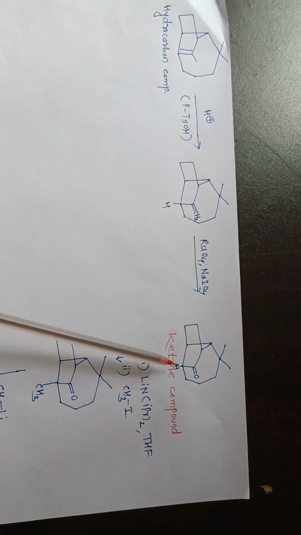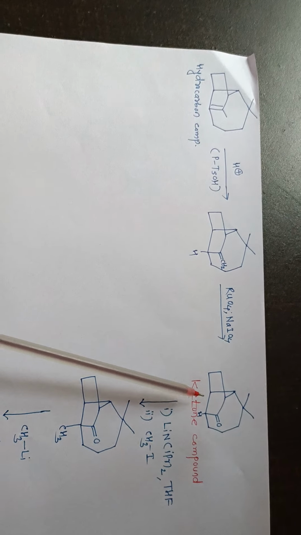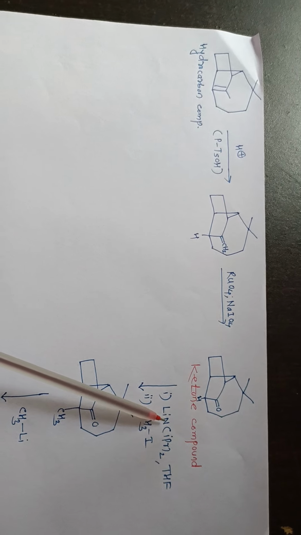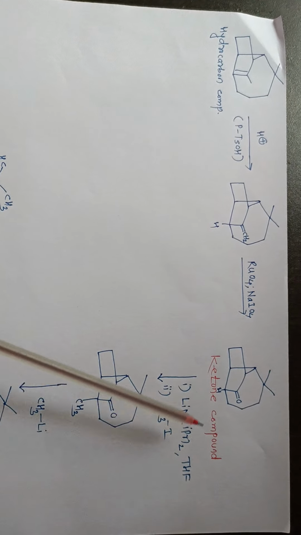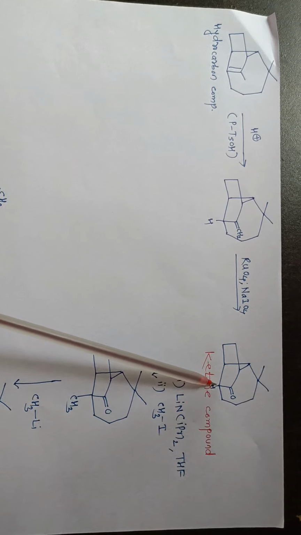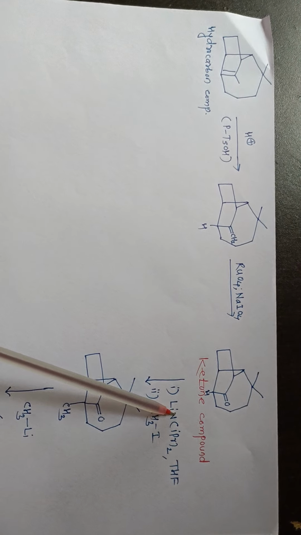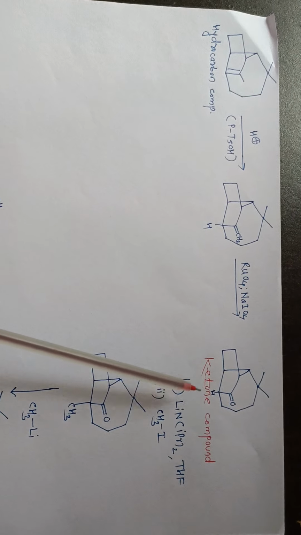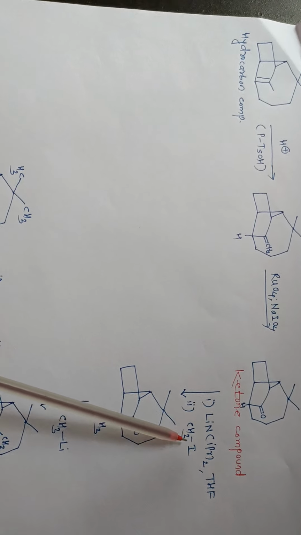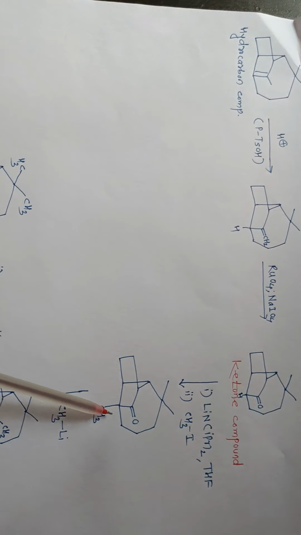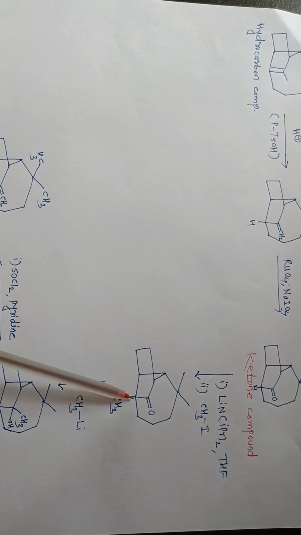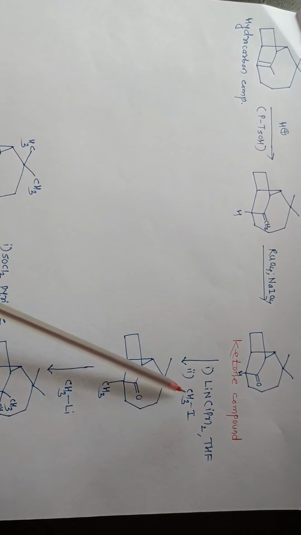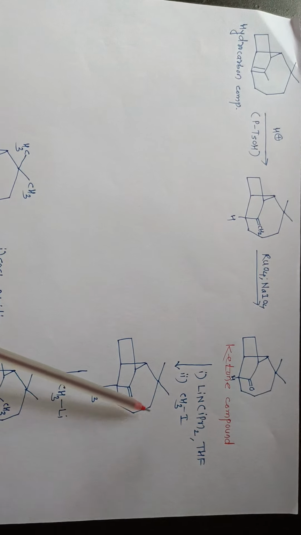Then that ketone will be allowed to react with lithium diisopropyl amide as a base in THF solvent. First there is formation of carbanion at this carbon, that base abstracts the proton, there is formation of carbanion, and then that carbanion will be allowed to react with methyl iodide. There is formation of bond between this carbon and this carbon. There is simple formation of this type of compound.